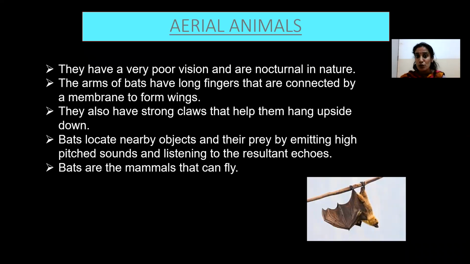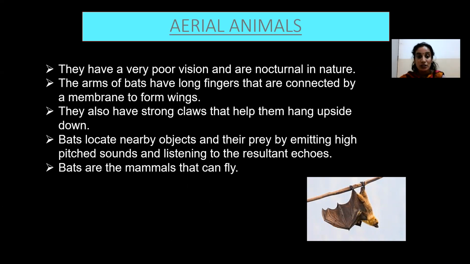They have very poor vision. The arms of the bats have long fingers that are connected by a membrane to form wings. They also have strong claws that help them to hang upside down. Bats locate nearby objects and their prey by emitting high-pitched sounds and listening to the resultant echoes. Bats are the mammals that can fly.